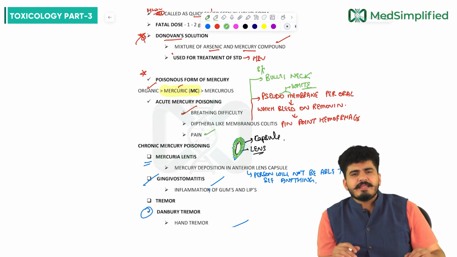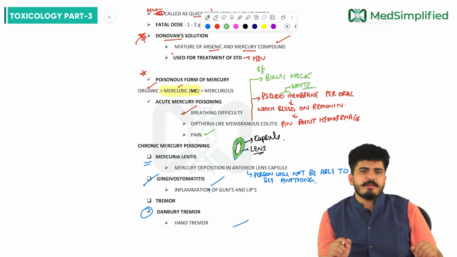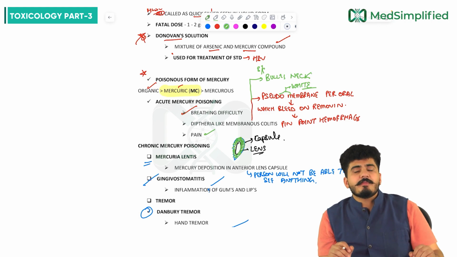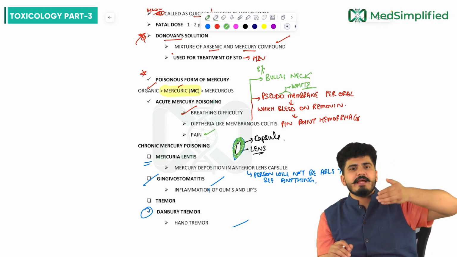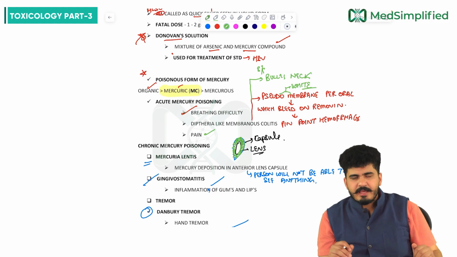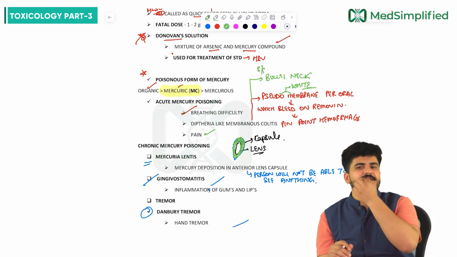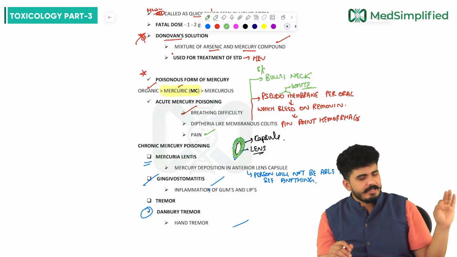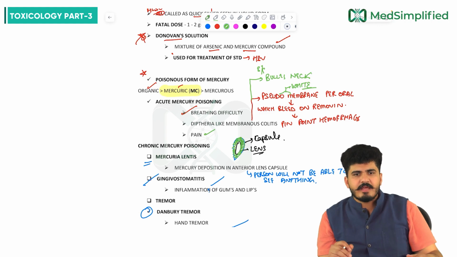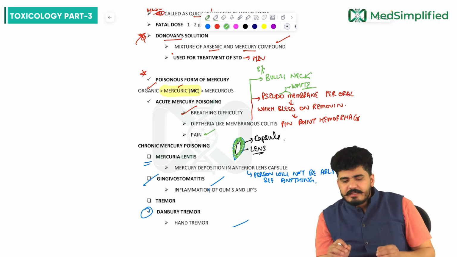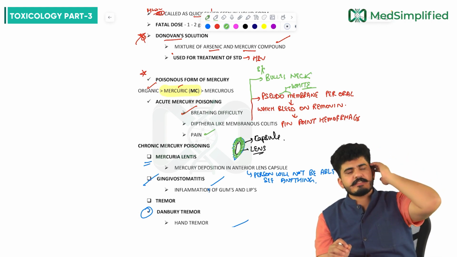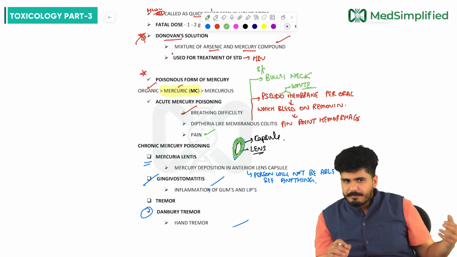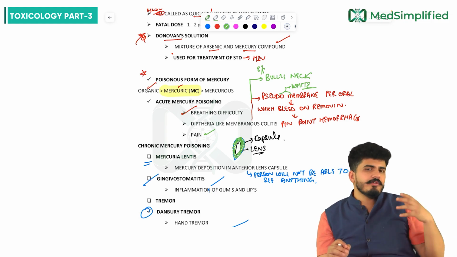In acute mercury poisoning, breathing difficulty can be seen, diphtheria-like membrane colitis can be seen, then pain can be seen. In chronic mercury poisoning, if we talk about mercurial lentis, there is a deposition of mercury in the anterior capsule of the lens. Then gingivostomatitis, inflammation of gums and lips, you can see. Tremors: the person will feel difficulty in writing, that is called Danbury tremor, my dear friends. Then hatter's shake or glass blower shake. Then there will be erethism. These are related to the CNS. The person will feel shy, depressed, irritated, and self-confidence will be gone.